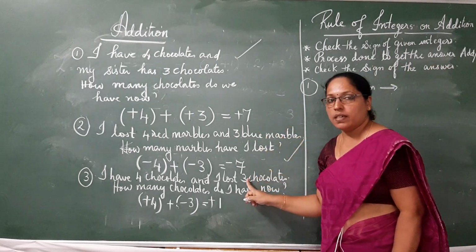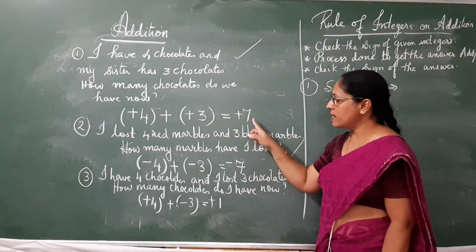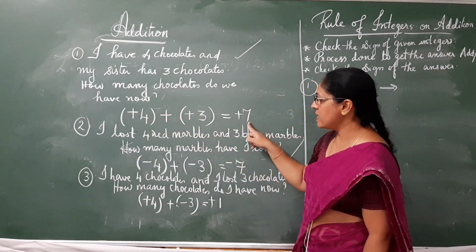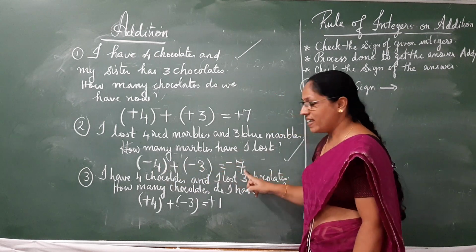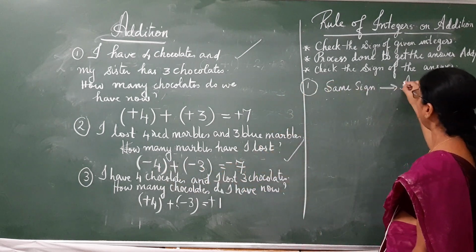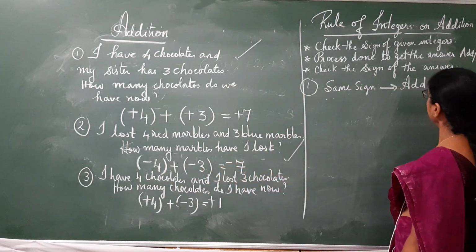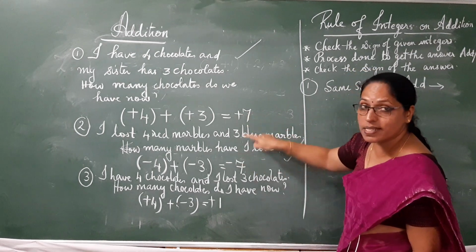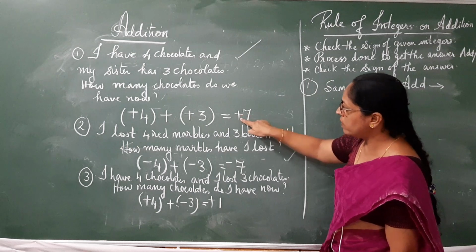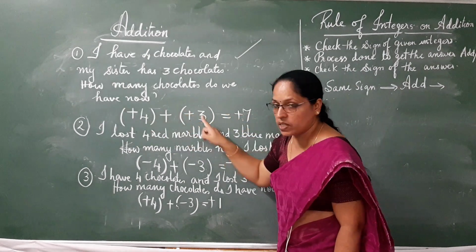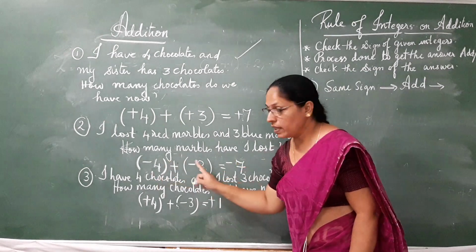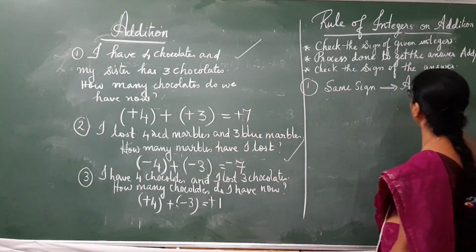Check the answer. What is the process done? Answer is 7. Add or subtract. 4 plus 3, adding 7. So the process done is add. Now, final, third step. Check the sign of the answer. Sign of the answer is positive, exactly same as the given integers. And sign of the answer is negative, exactly same of the given integer. So the sign will be the same sign.